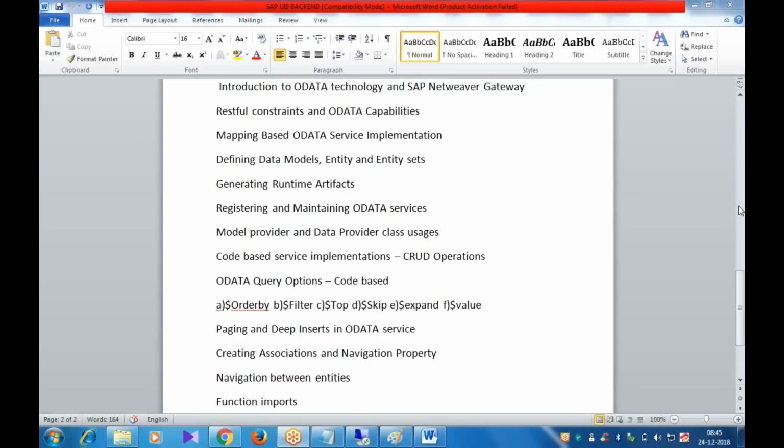Okay. So tomorrow onwards, we'll start with navigation between entities. There only all the rest of the things will be covered. Deep insert, $expand, association, all are interrelated. So I'll stop for today. We'll discuss navigation between entities tomorrow. So I'm winding up.